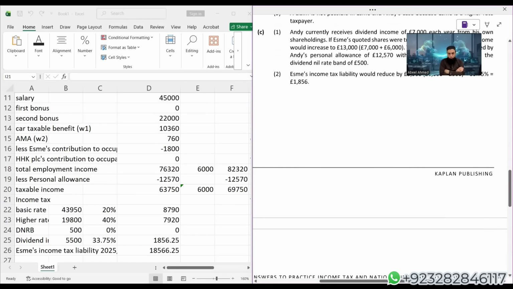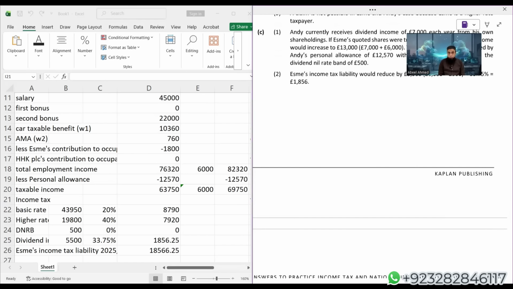So students, that is all about one more question from the Kaplan kit. Again, I'm telling you one thing: whenever you are solving a question on the spreadsheet in Excel, whenever working is required, you have to give the number plus try to create the link. Like here, we created the link and we got the benefit. There was just a mistake of 0.025, and when we corrected it, we changed that 0.025 to 0.25. Rest everything was corrected by itself.